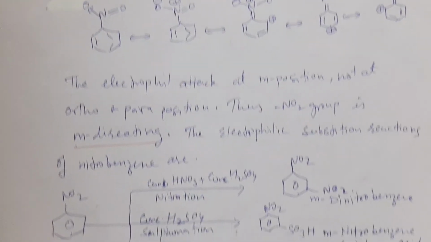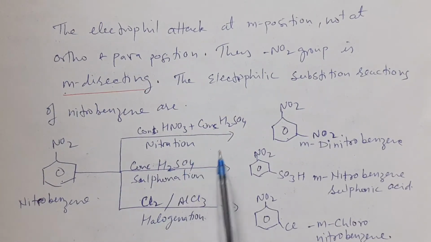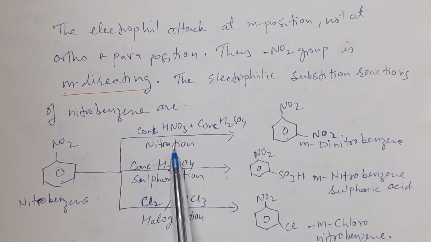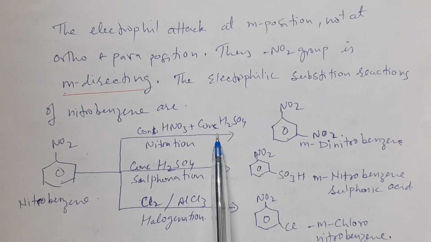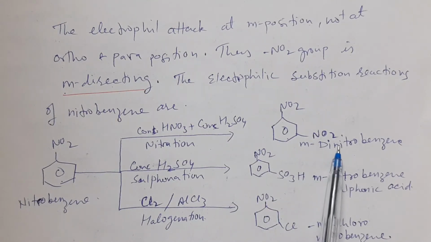The electrophilic substitution reactions of nitrobenzene are nitration, sulfonation and halogenation. In the nitration reaction, nitrobenzene reacts with nitric acid in the presence of concentrated sulfuric acid, and it gives the meta substituted compound, that is, meta dinitrobenzene is formed.